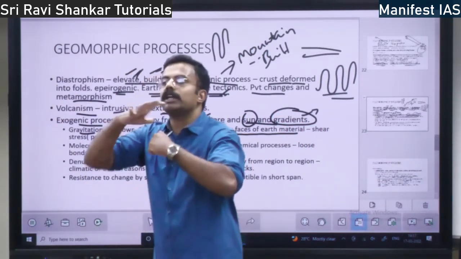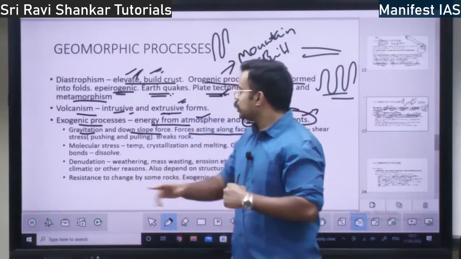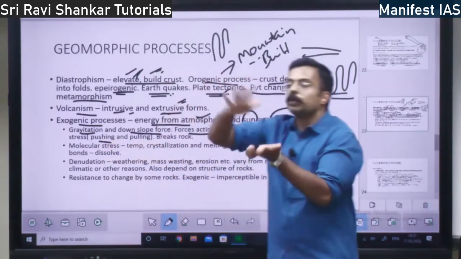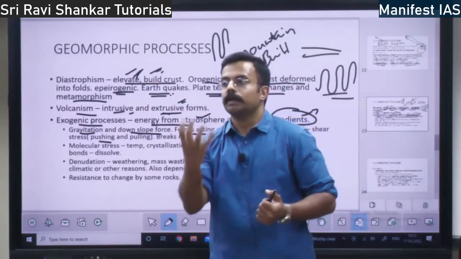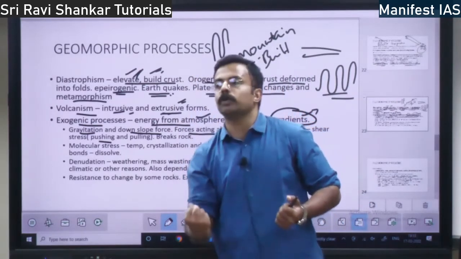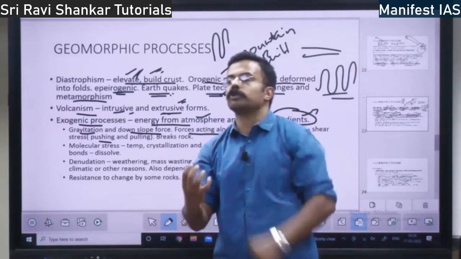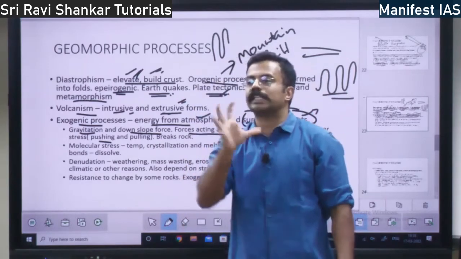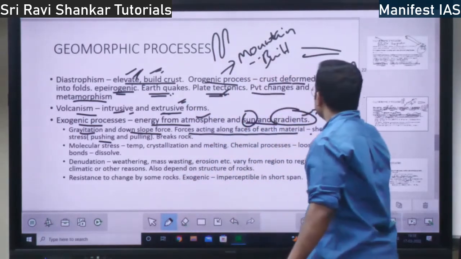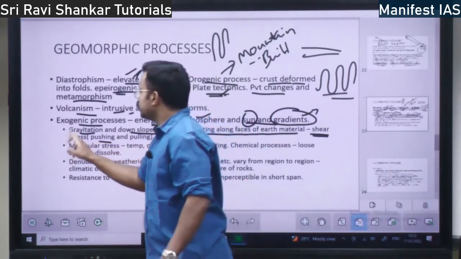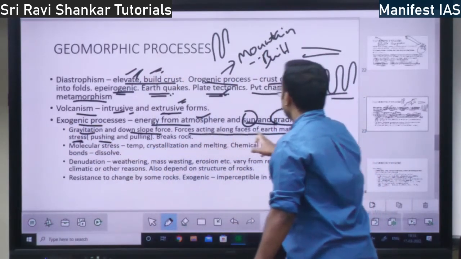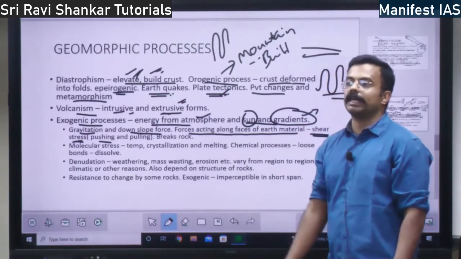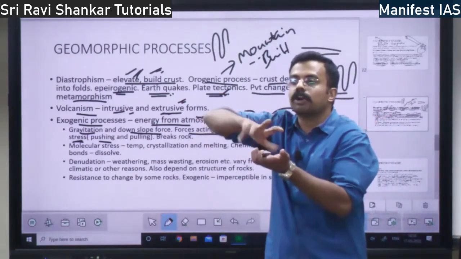There will be a lot of stress, and something will be pushing that rock, right? And from below, gravity will be pulling. So there will be a pushing force and a pulling force for the same object. That is the shear stress. Shear stress is an exogenic process. That is forces acting along the faces of earth material, along the rocks.